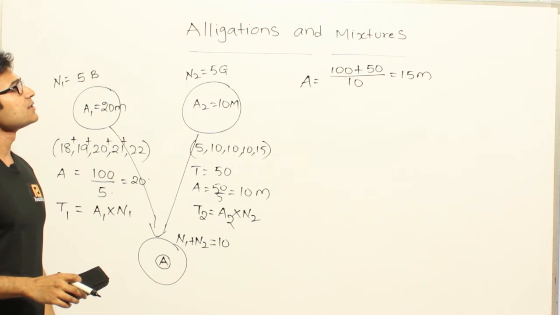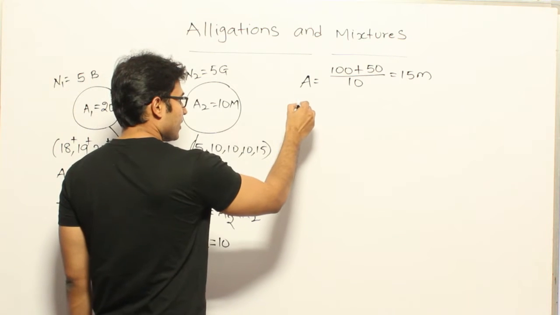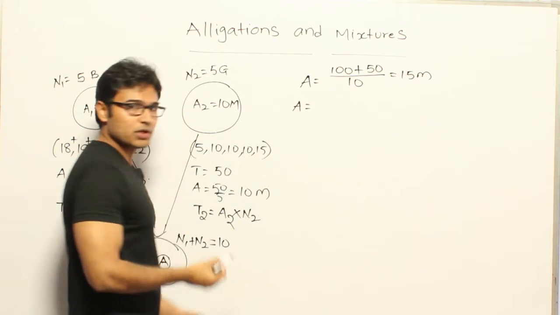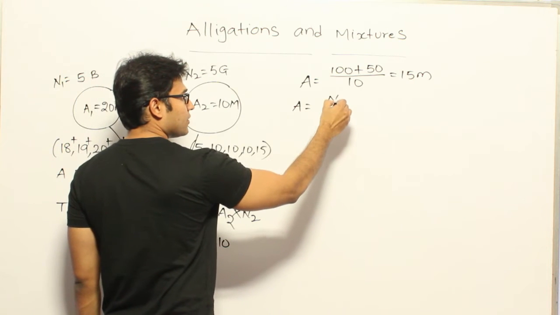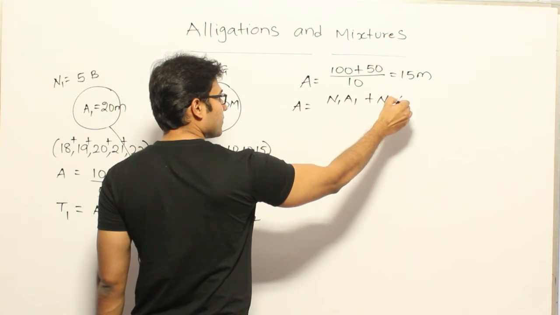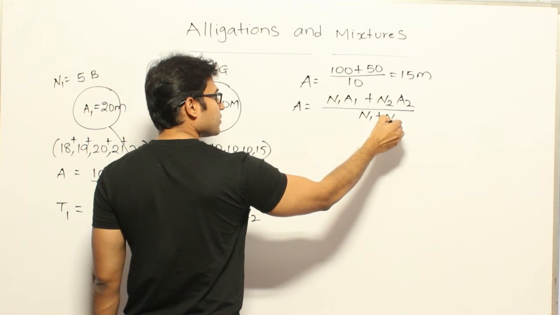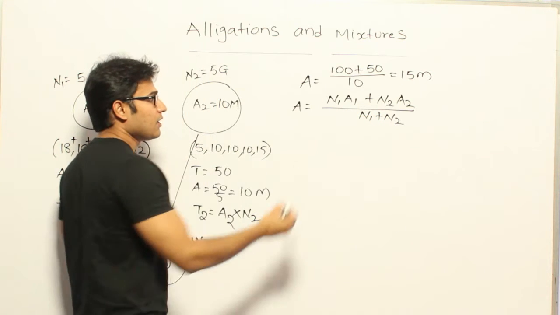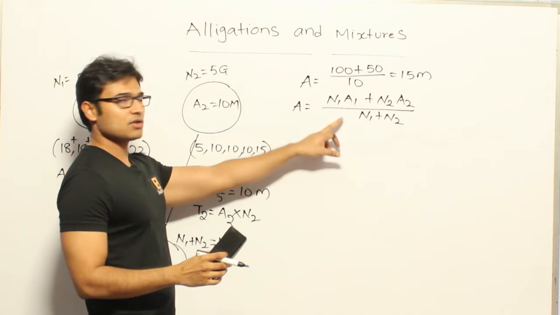Now if you analyze this, how I got that one is, see this, the average of the group newly formed is equal to (n1 into a1 plus n2 into a2) divided by (n1 plus n2), right? Now I could write it this way. Okay, this is how you can find out the average of the new group.